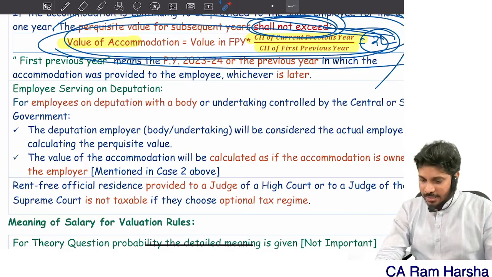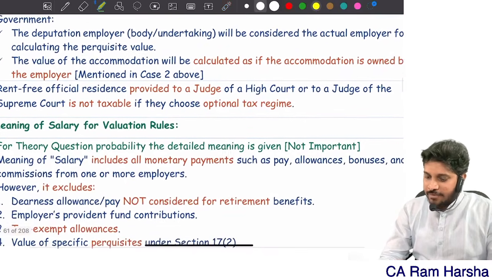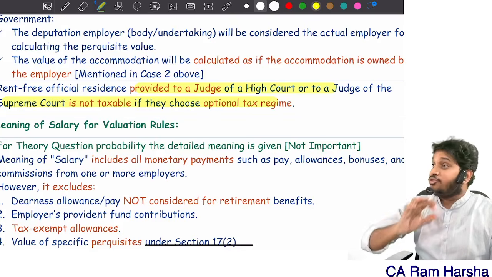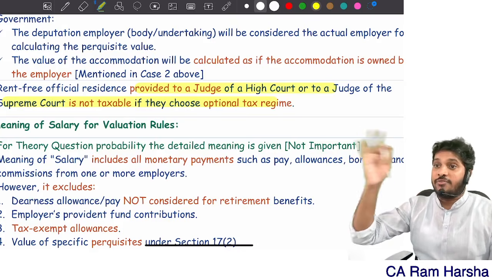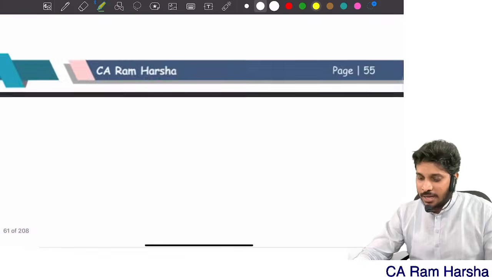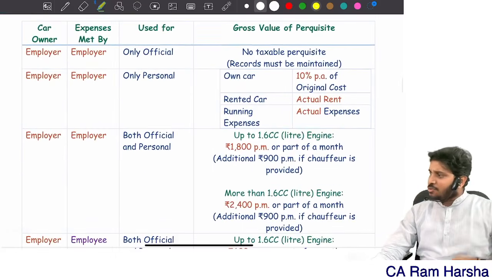Correct or not? Then finally, if accommodation is given to a judge of a high court or supreme court, they are fully exempted under the optional tax regime. Under the default tax regime, it is fully taxable. Then car. Can I proceed?